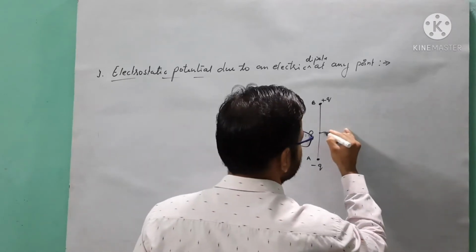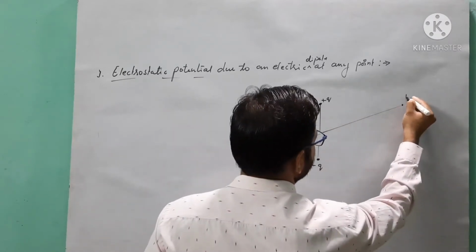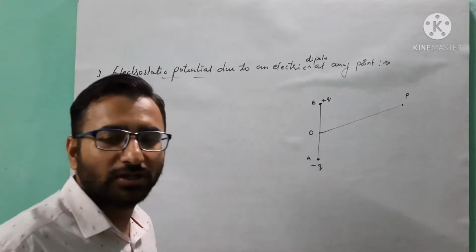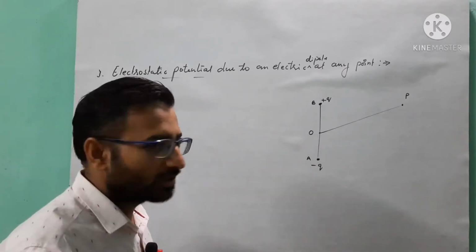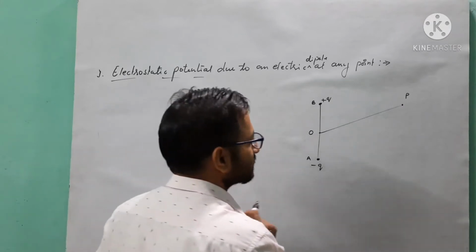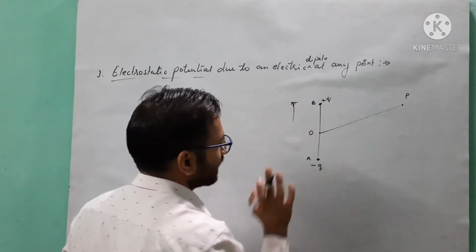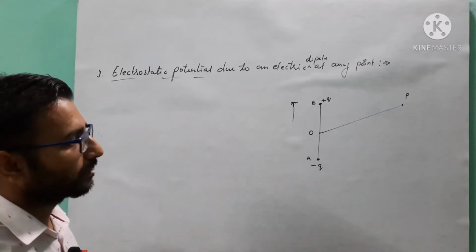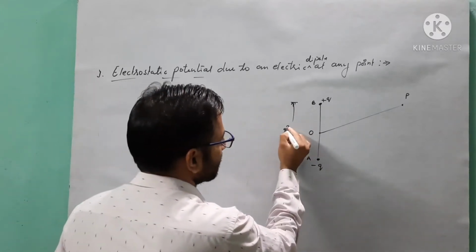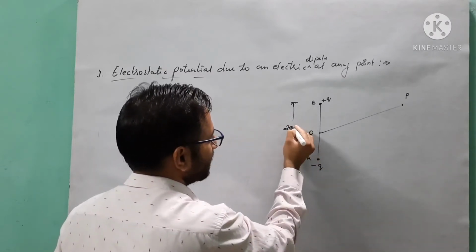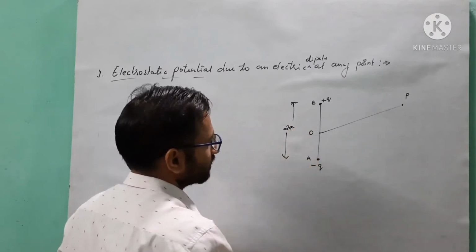Suppose P is any random point at which we will calculate the electrostatic potential due to this dipole. The length of the dipole you can represent by 2l, or if you want, by 2a. It depends on you.